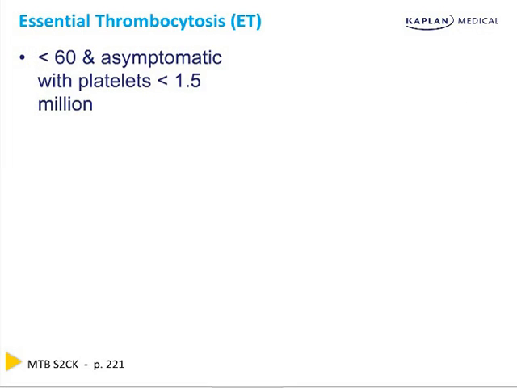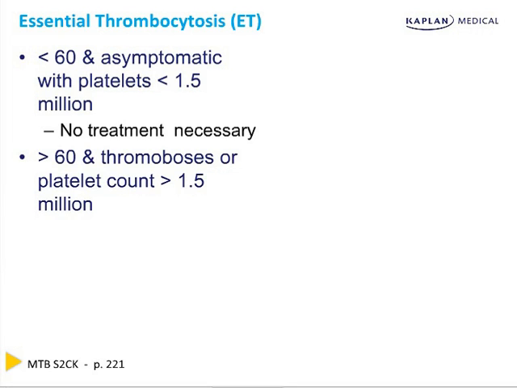The treatment for essential thrombocytosis is also somewhat unclear. It's not too clear what to do if a person has a really high platelet count and is asymptomatic. Now, if a person is young and has an asymptomatic high platelet count, but the platelet count is still under 1.5 million, you should just leave them alone. Don't do anything. Now, if the person is older, or they have thrombosis, or the platelet count is up above 1.5 million, if they're older with thrombosis, then you should use some treatment. And that treatment is